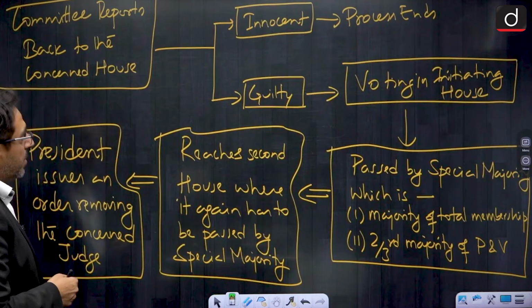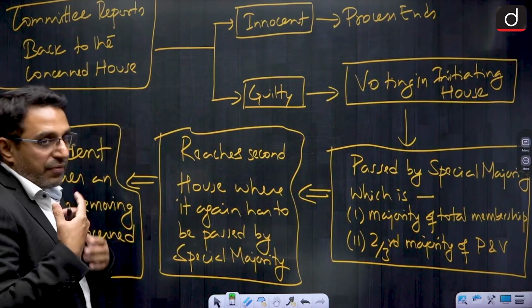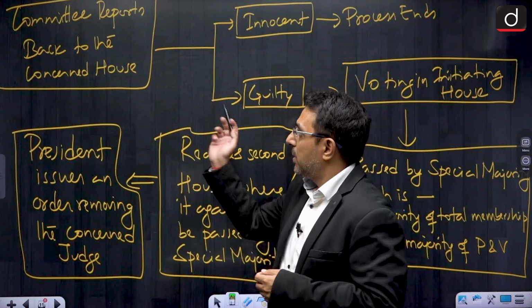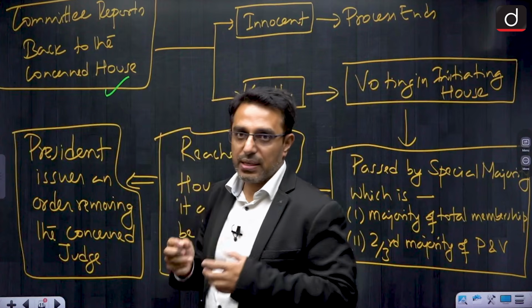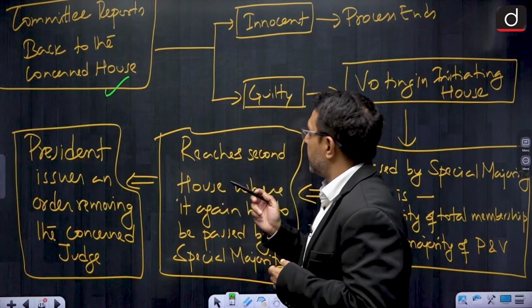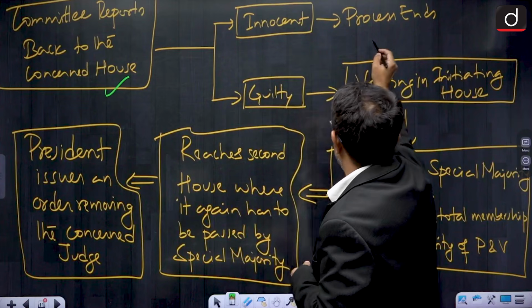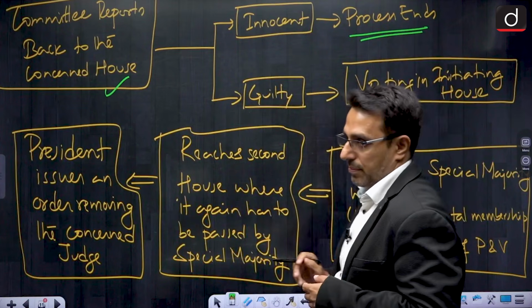Once this committee is set up, the committee will investigate the charges against the concerned judge, and the committee will report back to the house which has set up the committee. After that, if the committee finds the person to be innocent, then the process ends here.